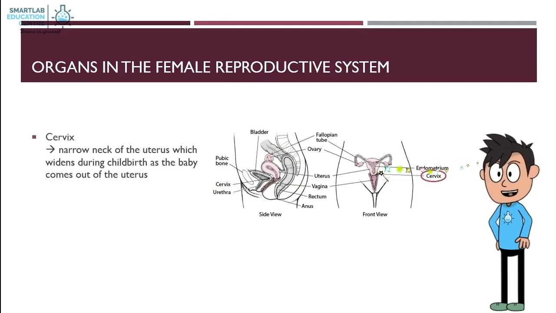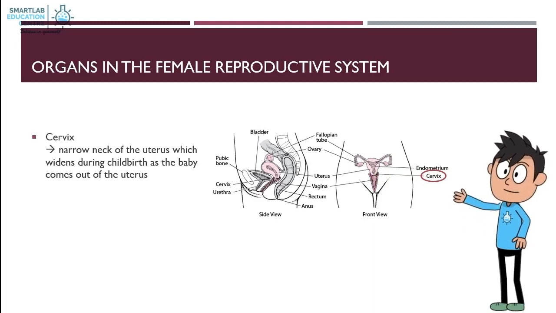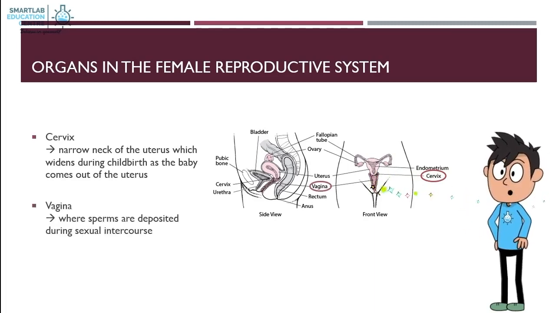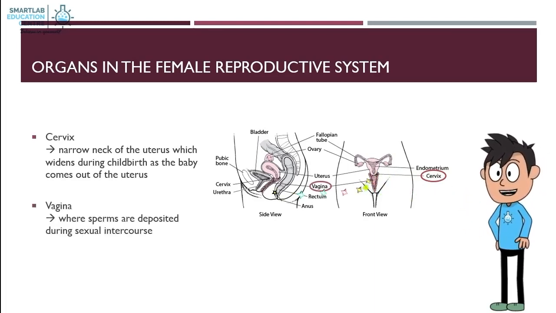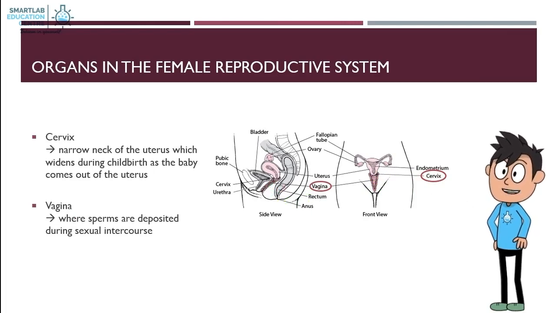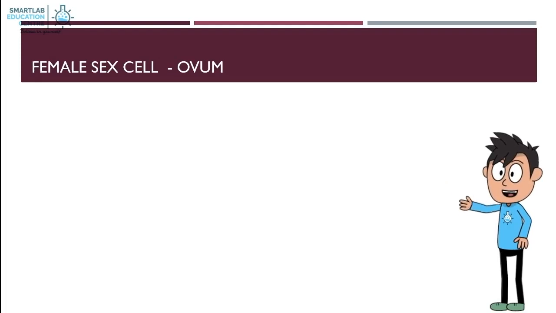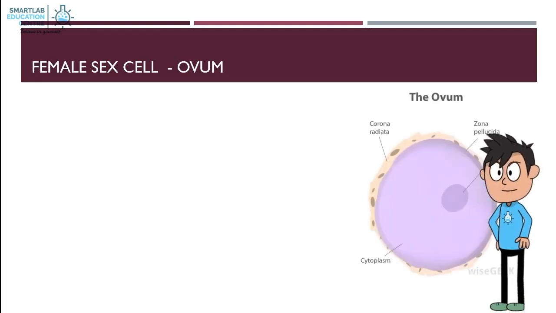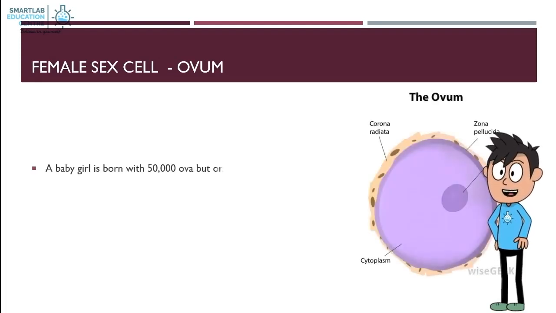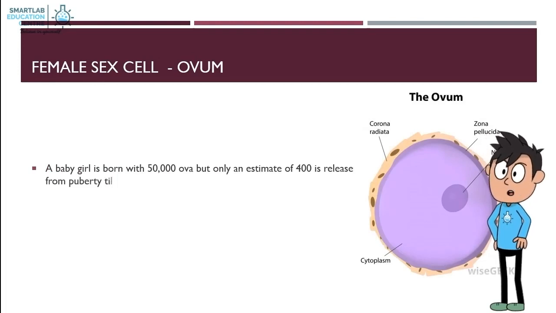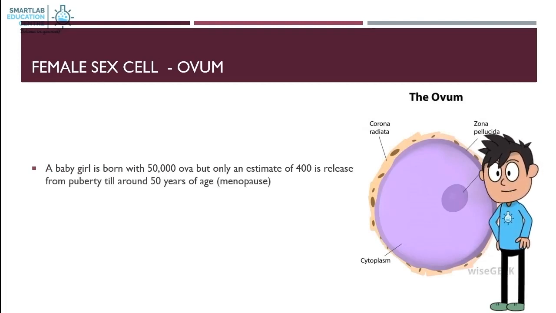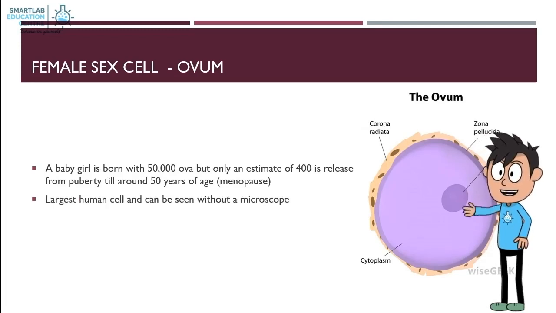Cervix, the narrow neck of the uterus which widens during childbirth as the baby comes out of the uterus. Vagina, the place where sperms are deposited during sexual intercourse. The endometrium is the innermost lining layer of the uterus. The female sex cell, ovum. A baby girl is born with 50,000 ova, but only an estimate of 400 is released from puberty, till around 50 years of age when menopause occurs. Ovum is the largest human cell and can be seen without a microscope.